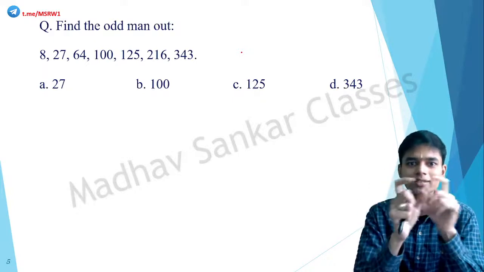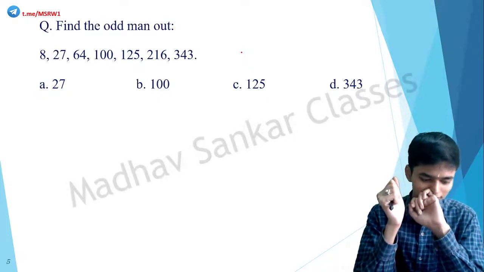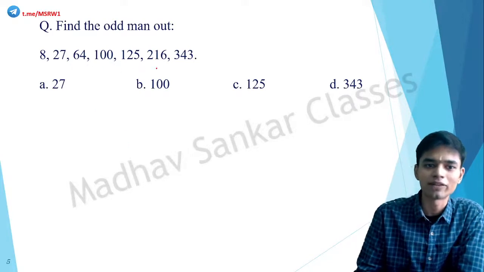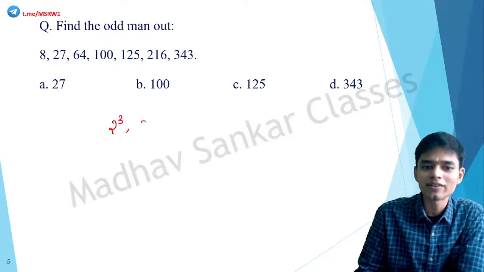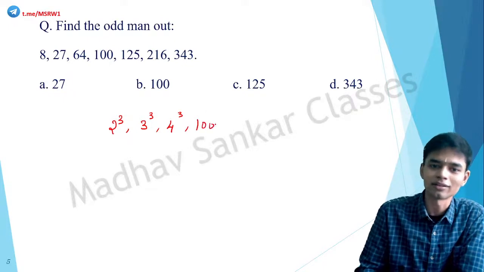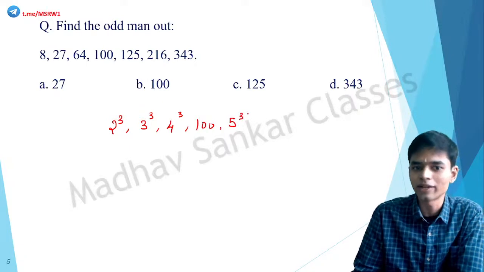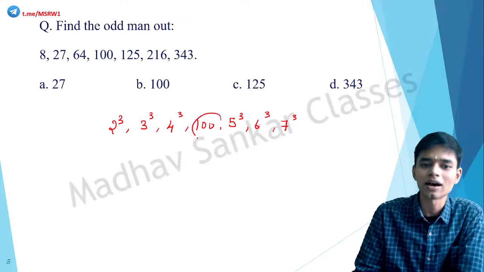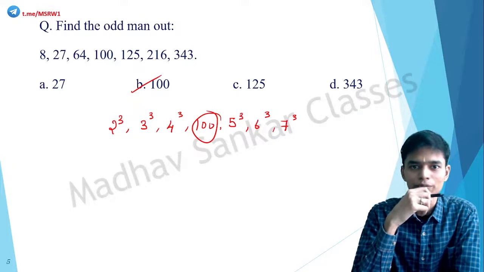If not, then try to find some relationship between adjacent terms. So here, what is the question? 8, 27, 64, 100, 125, 216 and 343. So 8 is what? 2 cube. 27 is 3 cube. 64 is 4 cube. 100 is what? Nothing. Okay, it's not a cube of anything. 5 cube is 125. 6 cube is 216. And 7 cube is 343. So the answer is 100. Okay, so 100 is the odd man out.